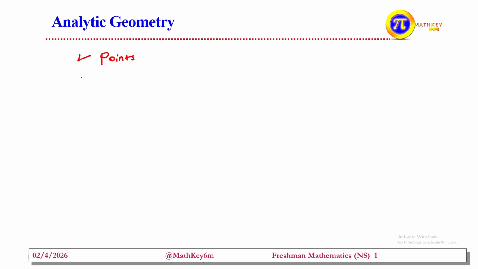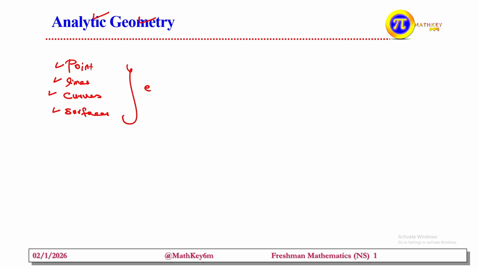Geometry is one of the branches of mathematics which studies about points, about lines, about curves, about surfaces and so on. The branch of mathematics that studies these and the like, we call analytic geometry. So when it comes to this part, we consider the following by representing them with equations as well as coordinates. The way of studying geometry in that manner, we call analytic geometry.